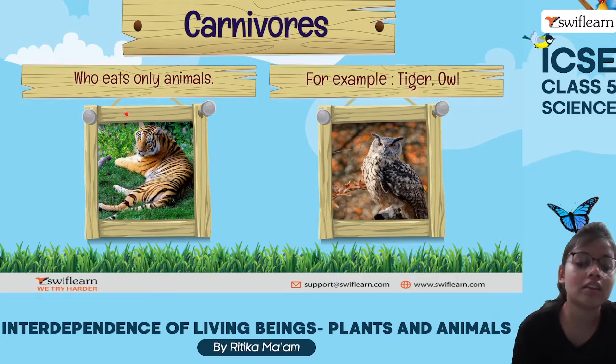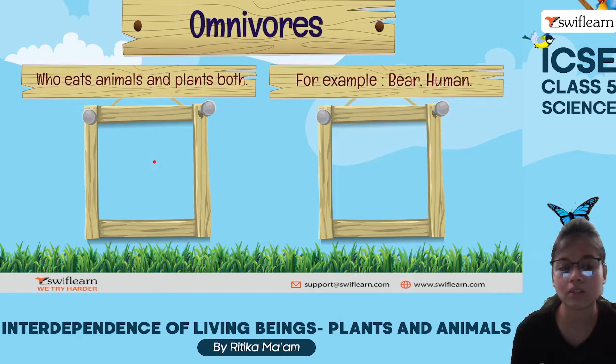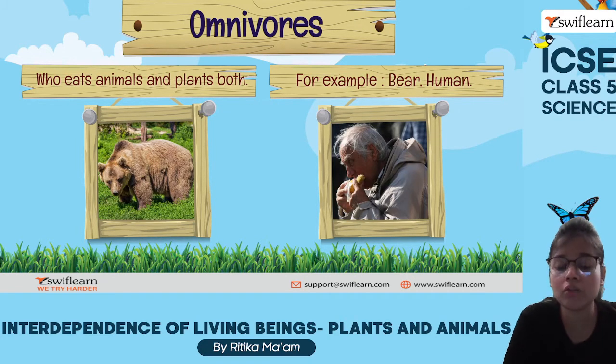Then we have carnivores, which eat only the flesh of other animals, right? For example, tiger, owl, lion, cheetah, etc. Then omnivore. Omni means both. Okay, so omnivores, they eat both plants and animals. Bear, humans, we are omnivores.